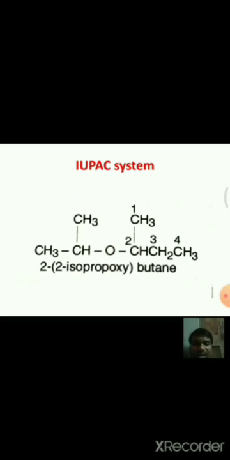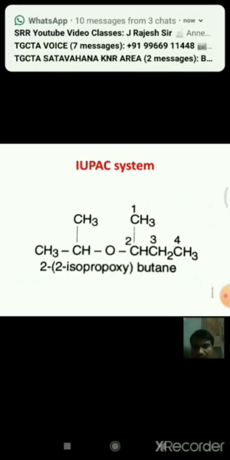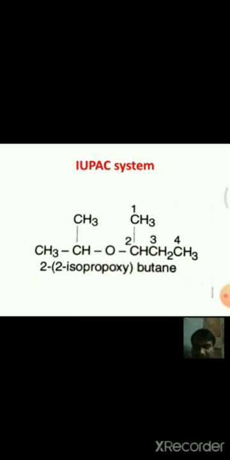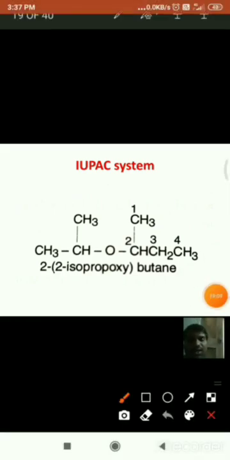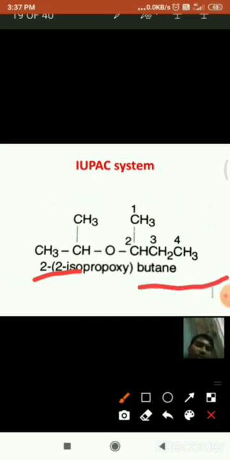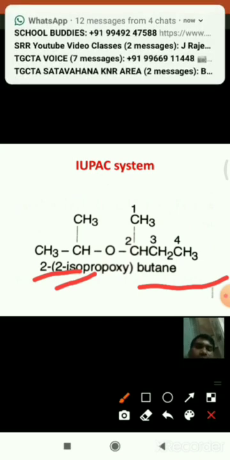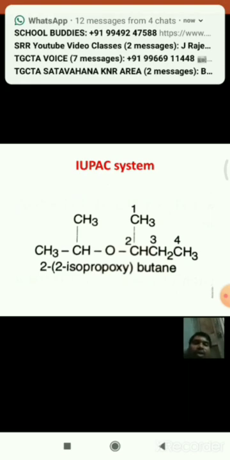And here this is one more example. If we see here, to this oxygen, on this side an isopropyl group is attached, and on this side the oxygen is attached to the second position of the butane, hence this is the alkoxy, that is isopropoxy, at the second position, hence 2-isopropoxybutane is the name of this molecule.